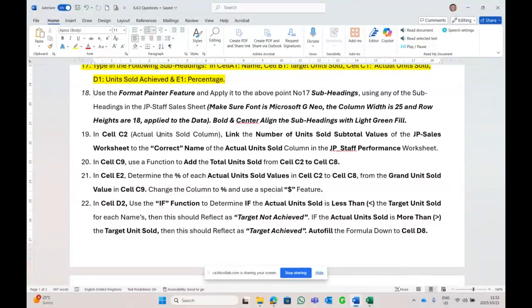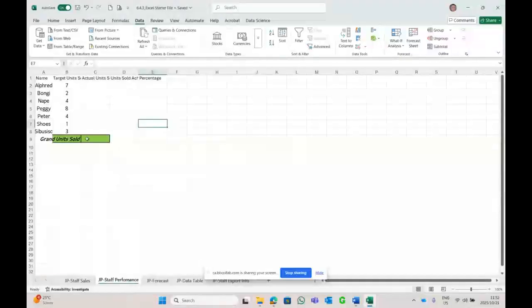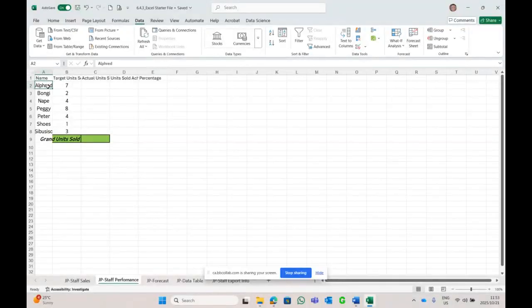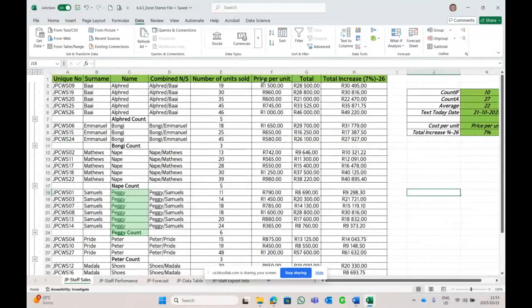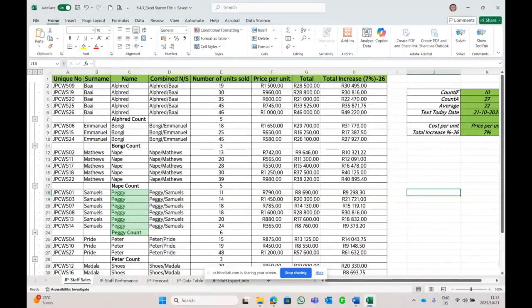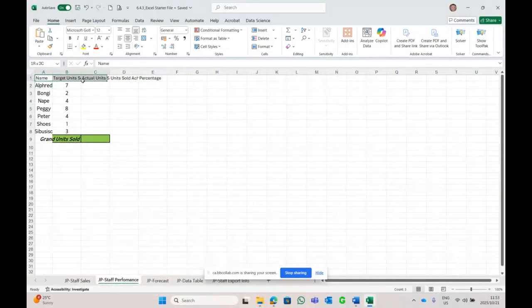Apply it to the above point number 17 subheadings using any of the subheadings of the staff. Make sure the font, okay. So they want me, in other words, in a nutshell, to make the wording of this look like that. But they want me to use any of those subheadings of the staff worksheet using the Format Painter feature and apply it to all of them over there.